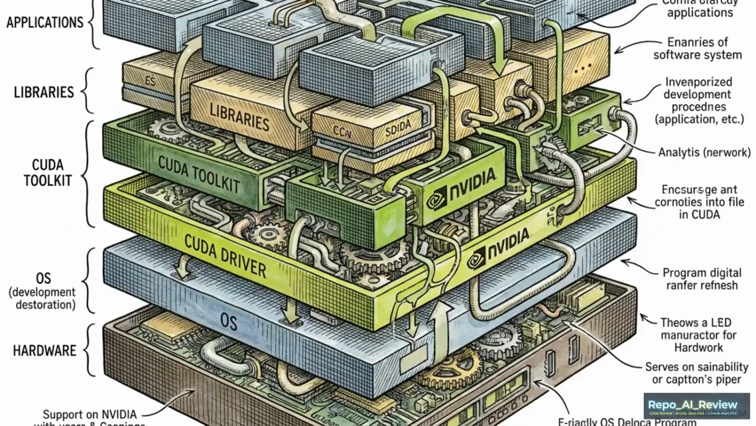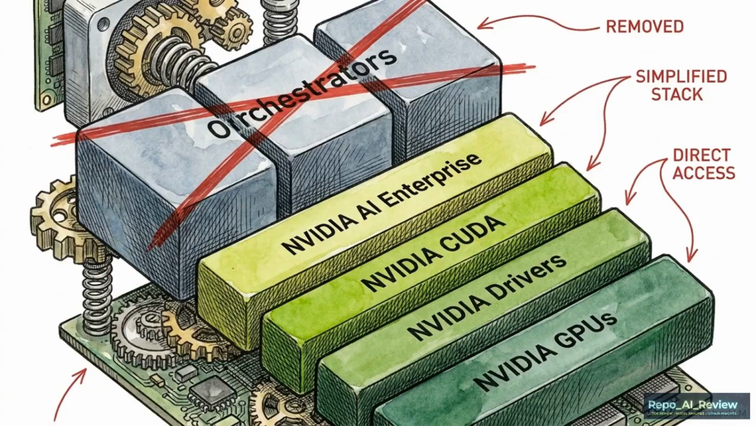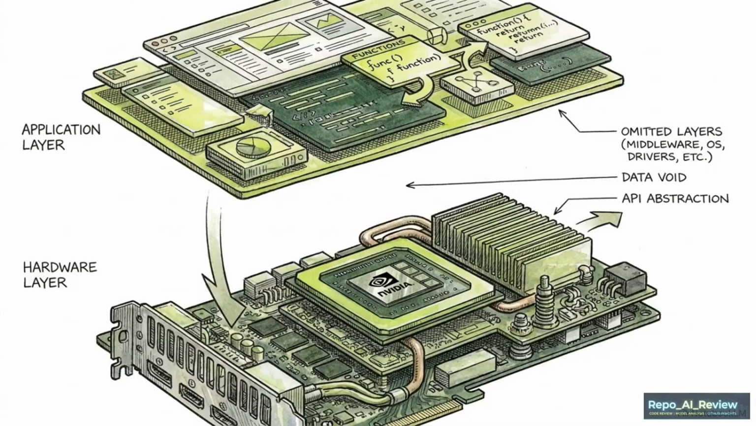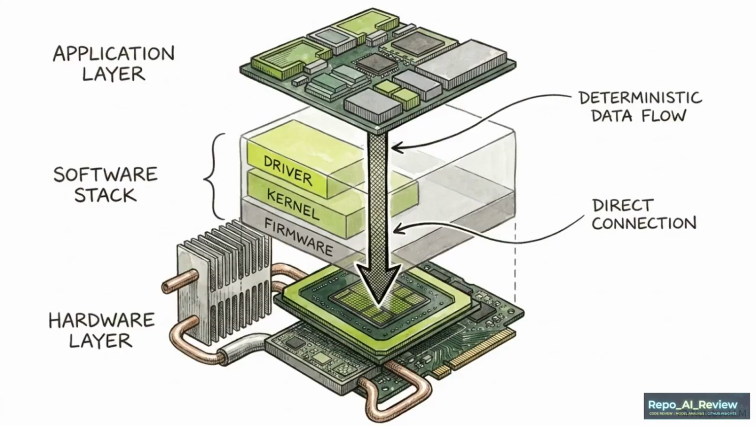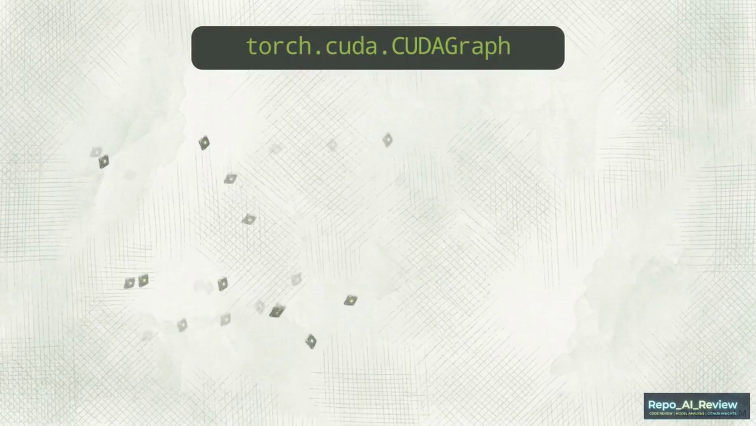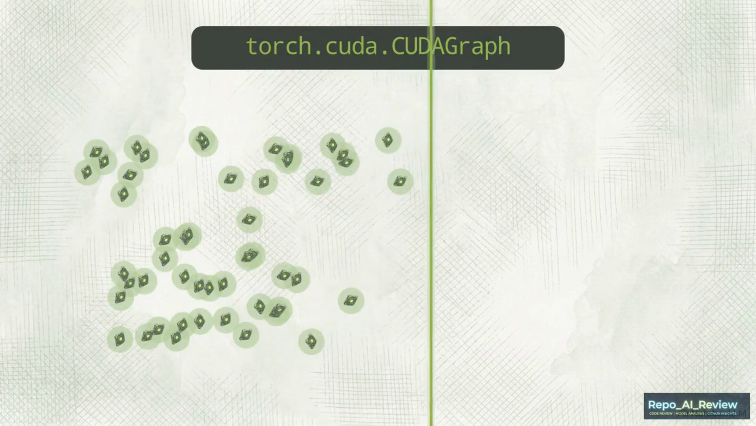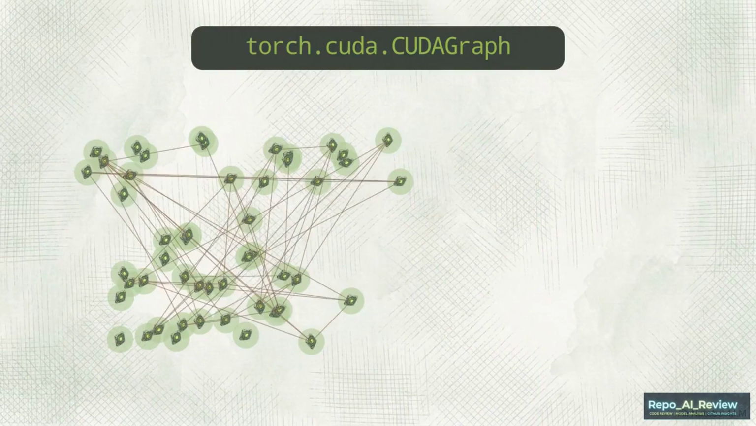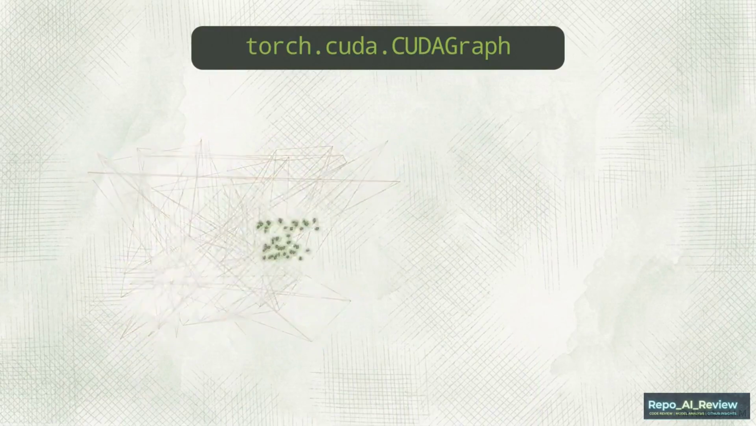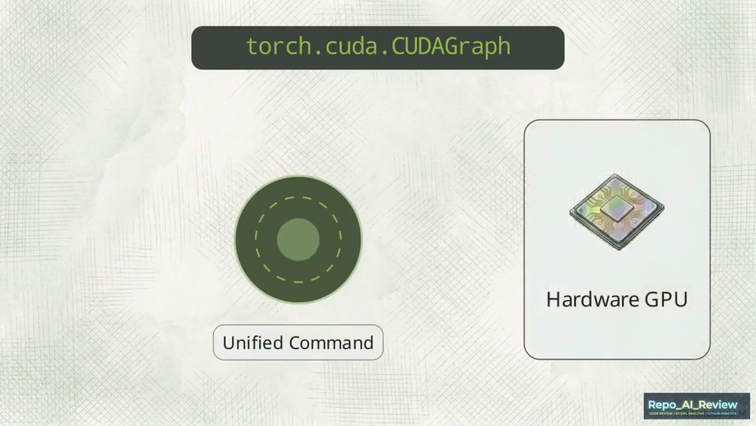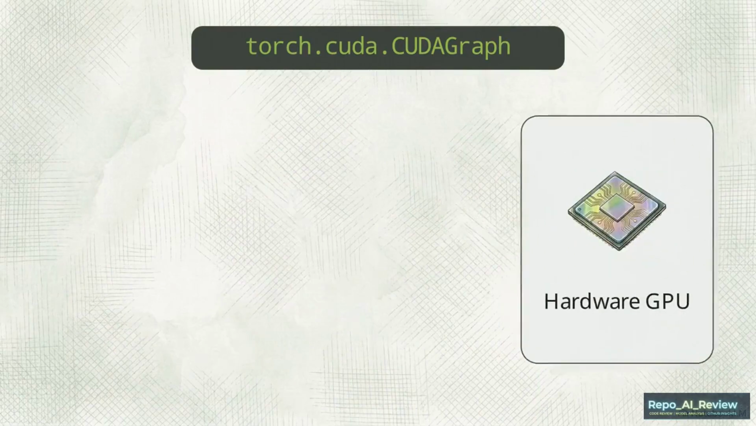The repository takes a radical approach. It completely strips out heavy, generalized inference orchestrators like vLLM, Triton, and flash attention. Instead, the pipeline executes inference by relying entirely on native PyTorch functionality, specifically torch.cuda.CUDAGraph. This method captures the hundreds of individual decode operations required to generate audio and compresses them into a single unified command sent to the GPU.